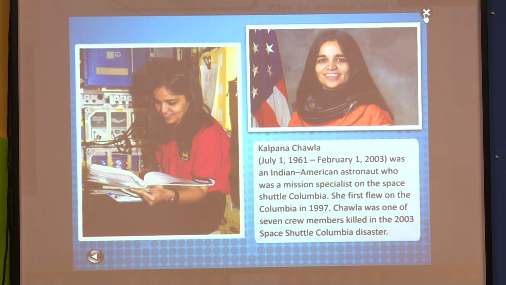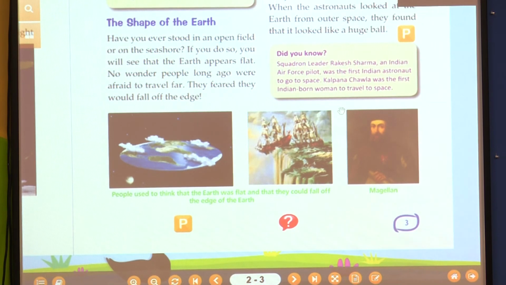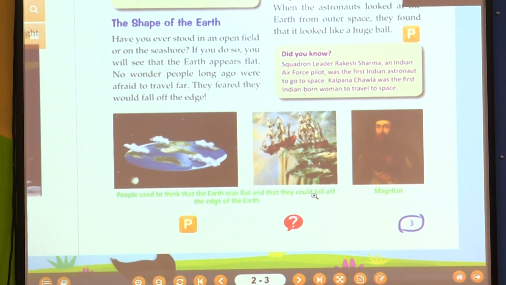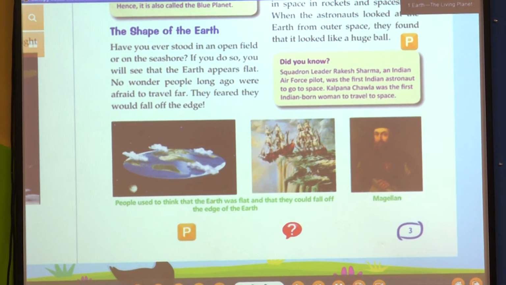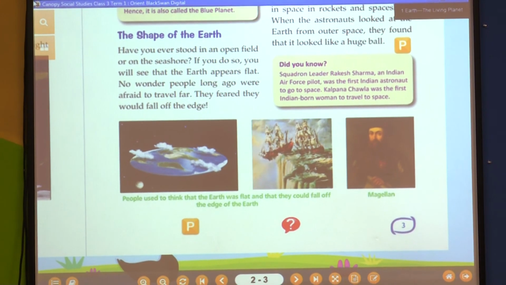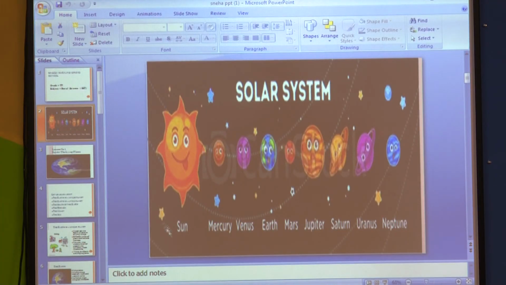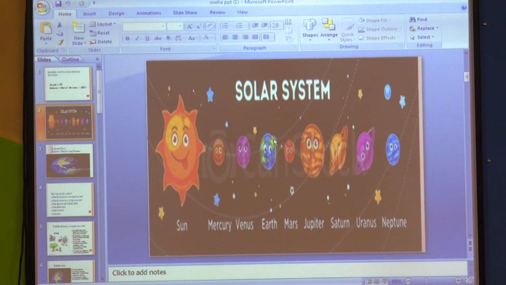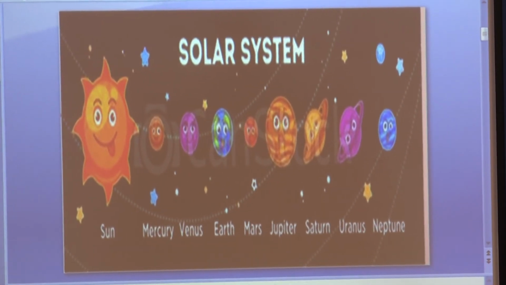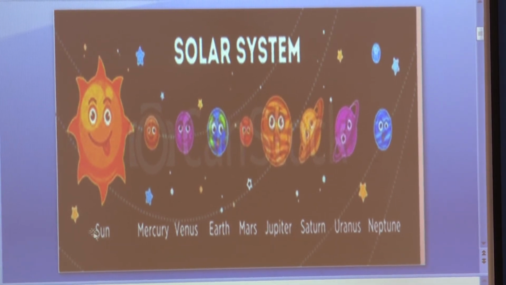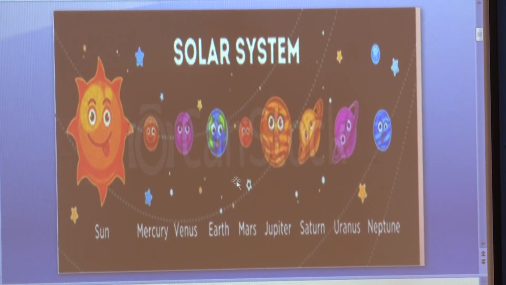This is our lesson we have seen. Once again I am going to recall what we have seen in the lesson. First we have seen Earth in the solar system, the third planet, that is Earth. So, our first topic is Earth, the living planet.